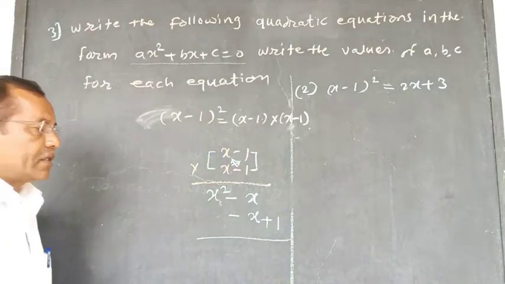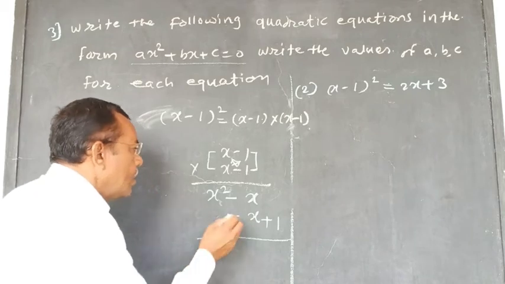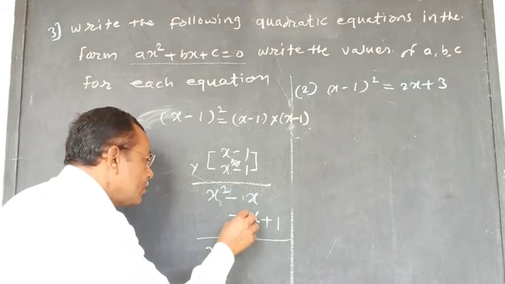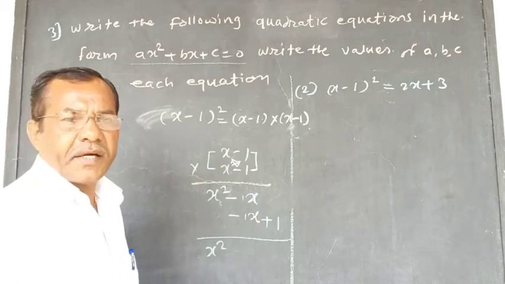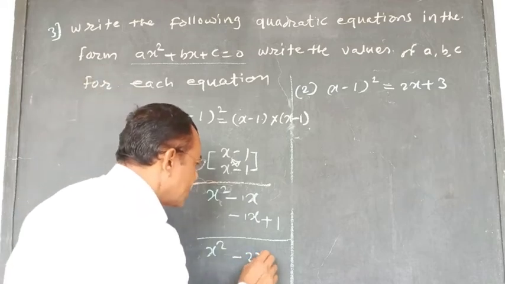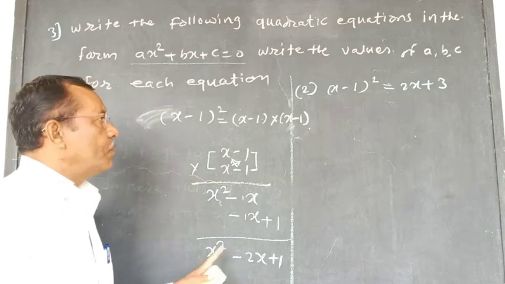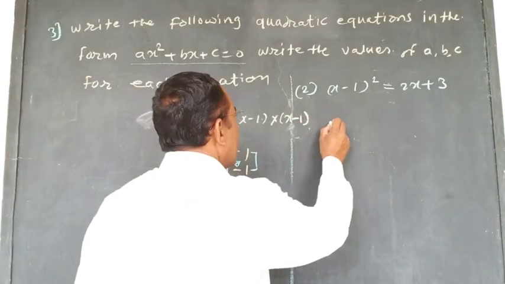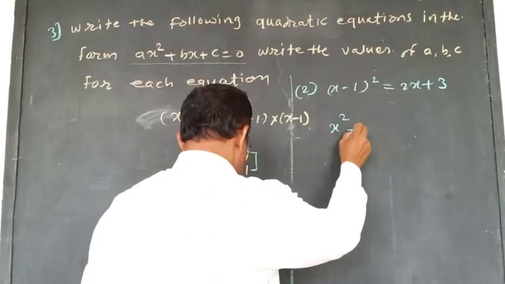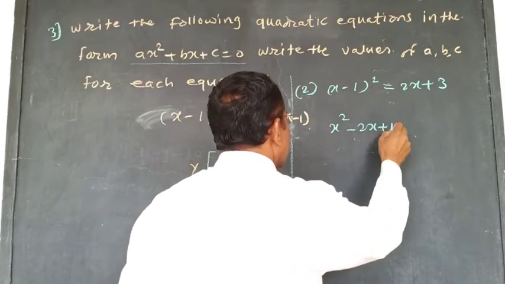Now we will add it. X square minus 1x minus 1x. How many x? Minus 2x, and this plus 1. For this we will write here x square minus 2x plus 1.